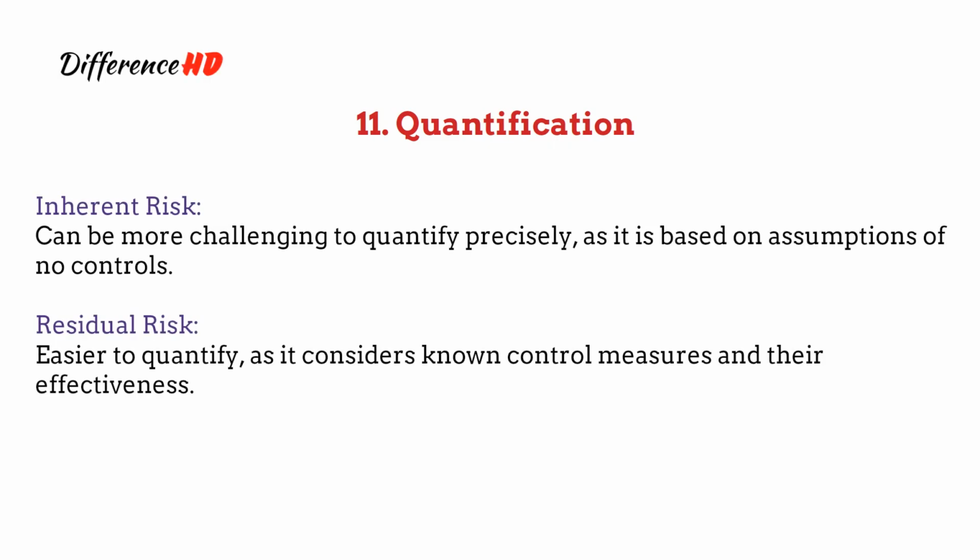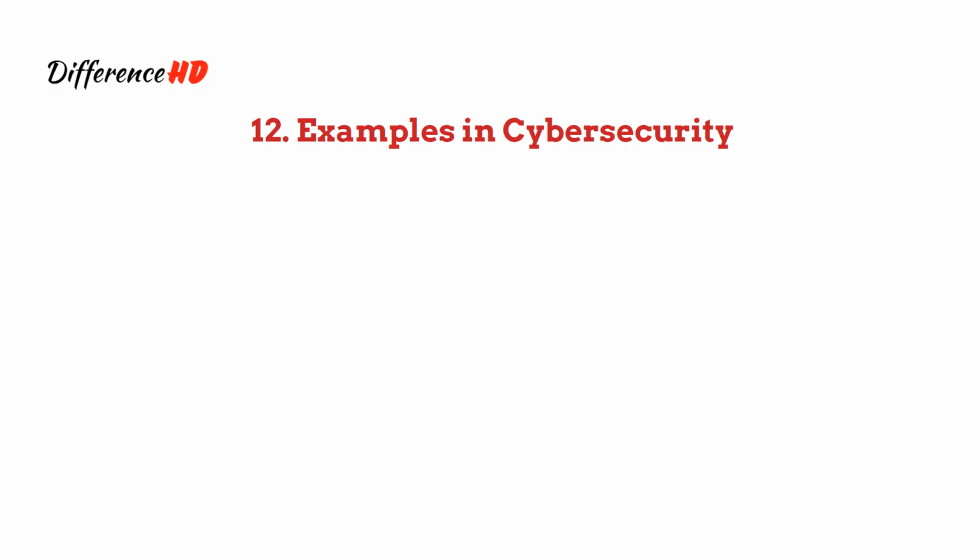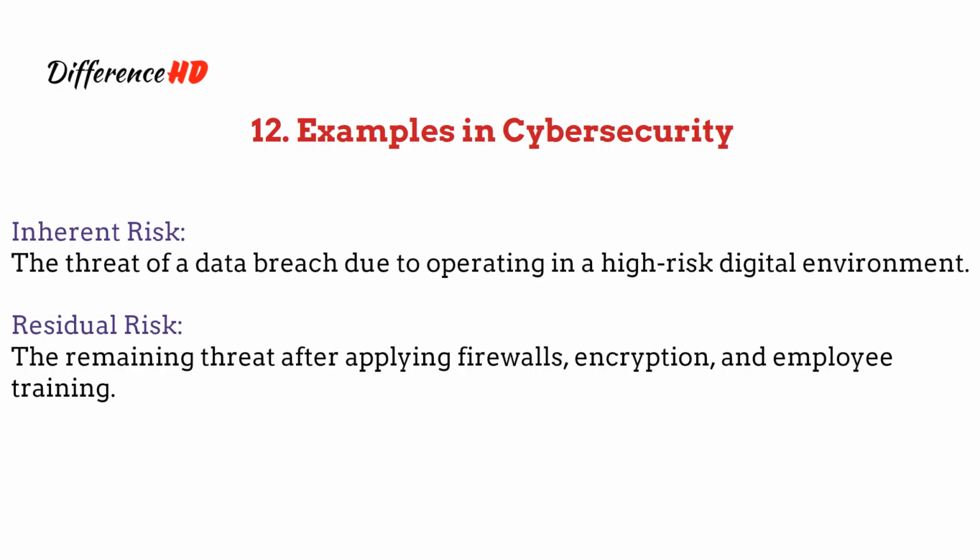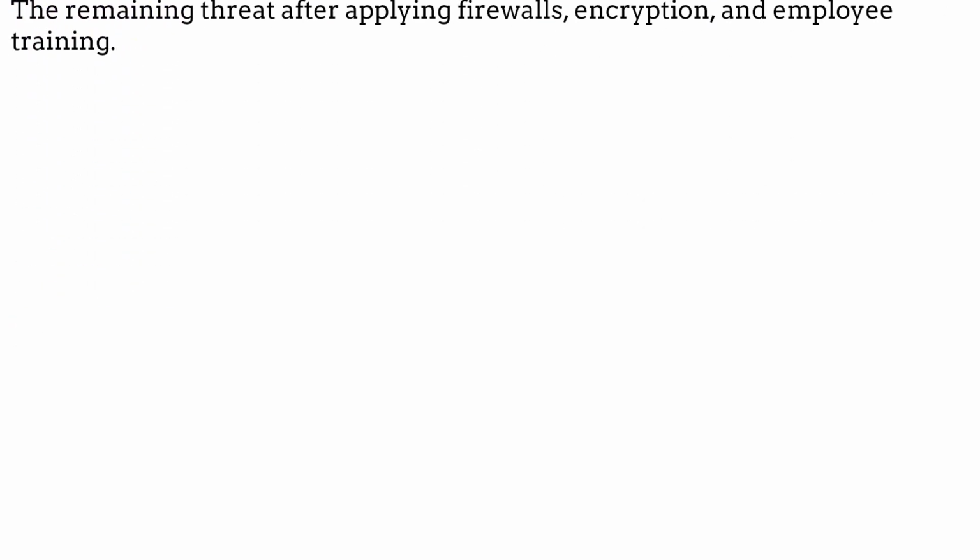11. Quantification. Inherent risk can be more challenging to quantify precisely, as it is based on assumptions of no controls. Residual risk is easier to quantify, as it considers known control measures and their effectiveness. 12. Examples in cybersecurity. Inherent risk is the threat of a data breach due to operating in a high-risk digital environment. Residual risk is the remaining threat after applying firewalls, encryption, and employee training.